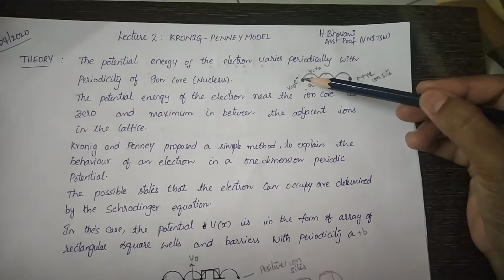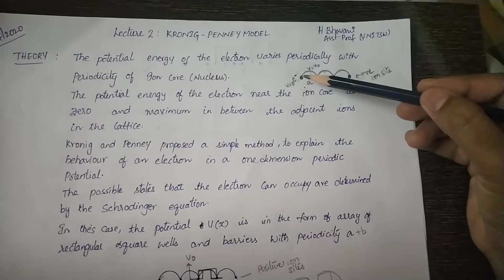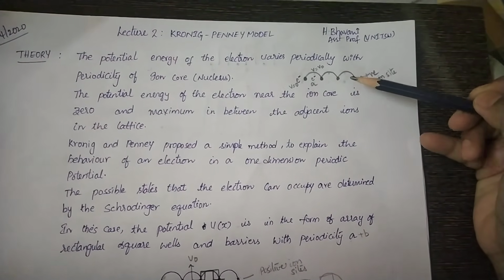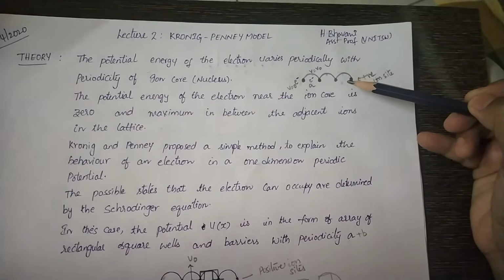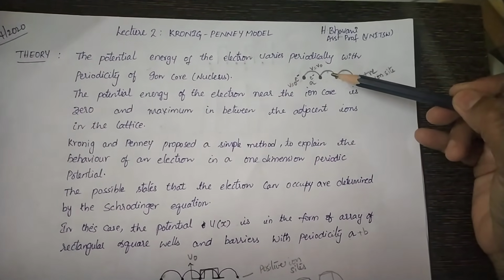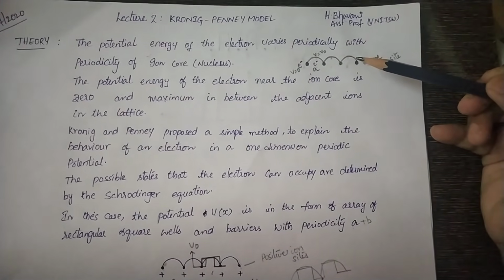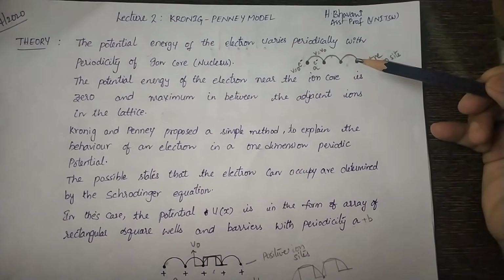So the electron moving in between this lattice has a varying potential which varies with the periodicity of the lattice.